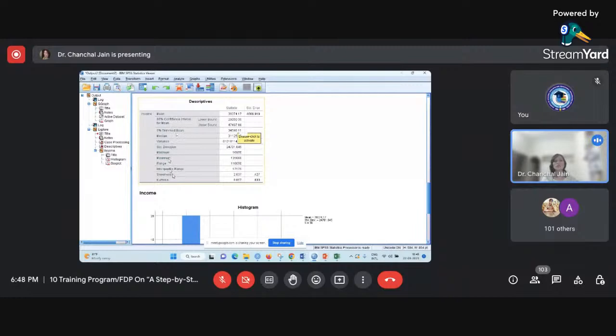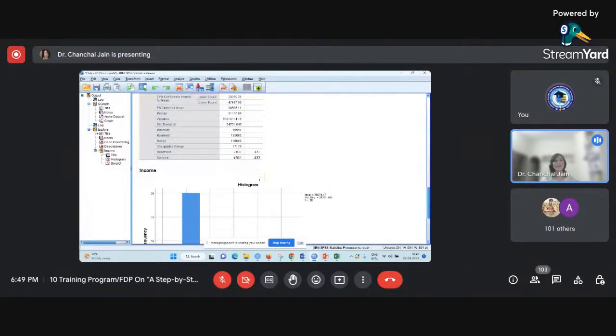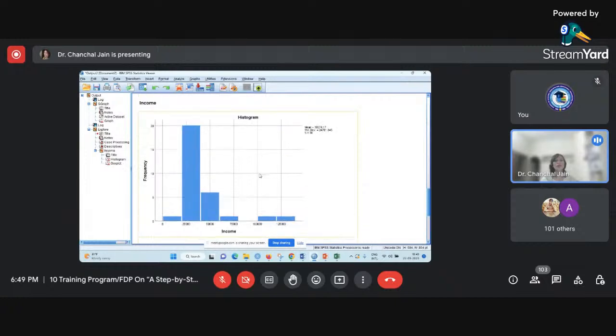In quartile range, skewness and kurtosis, everything it will show you for the income variable. And then it will also show you the histogram, because we have demanded that we want to see the histogram for the variable. So this is what I have shown you in the slides, that in many of the cases we can also plot the graph for the variable. So this particular graph is showing that the income in this particular data is a little skewed.